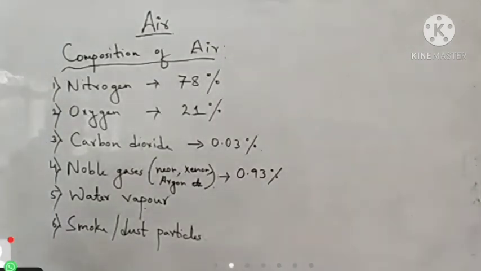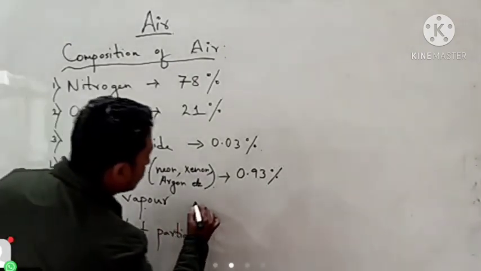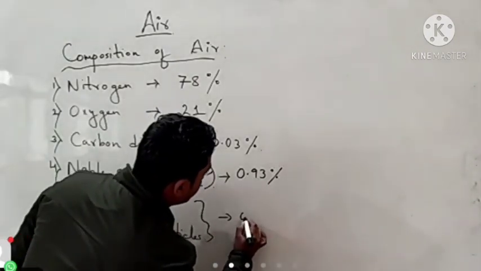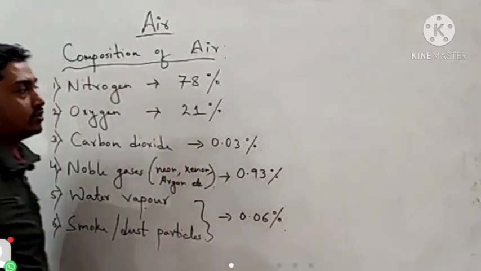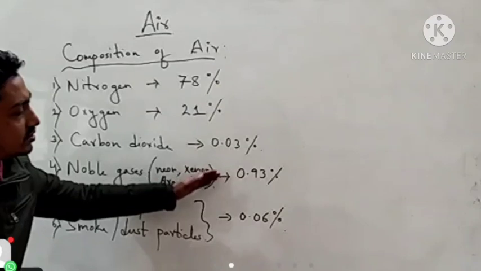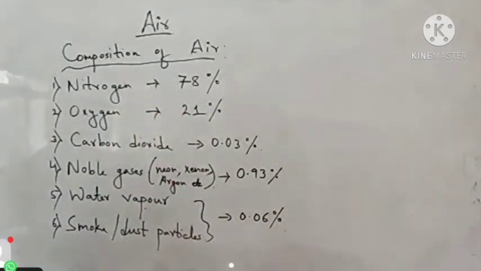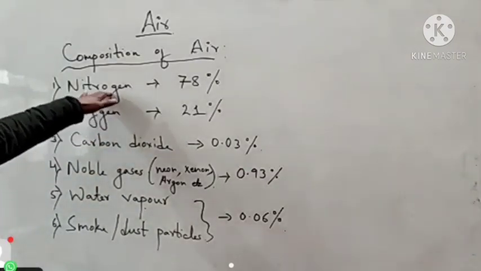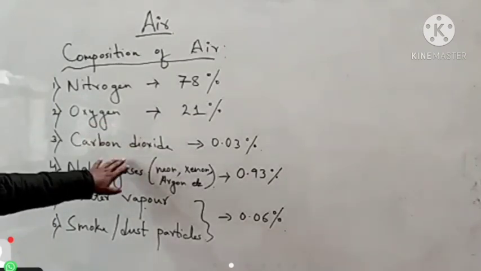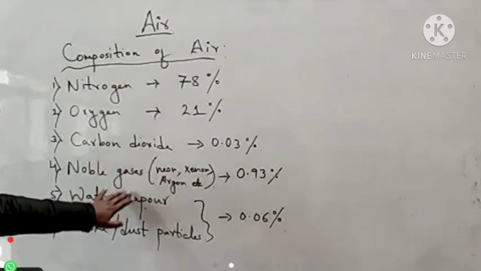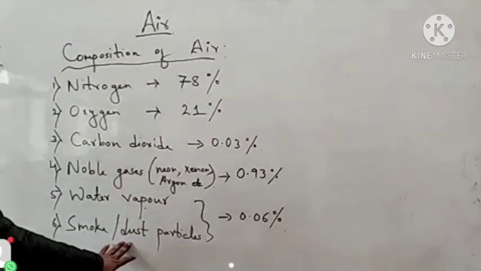And at last, water vapor and smoke particles contain almost 0.06%. So if you calculate this percentage, you will get 100%. Maximum percent is that of nitrogen, then almost 21% is oxygen, then carbon dioxide, noble gases, water vapor, smoke, and dust particles.